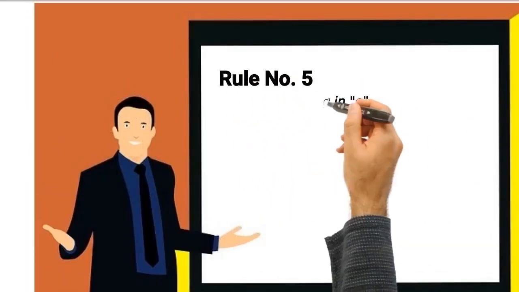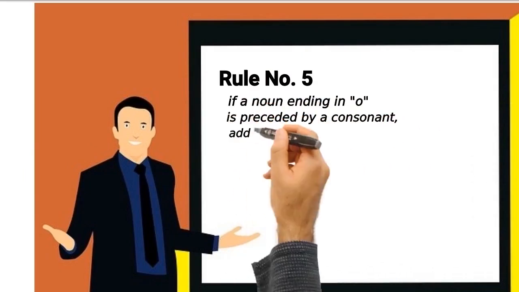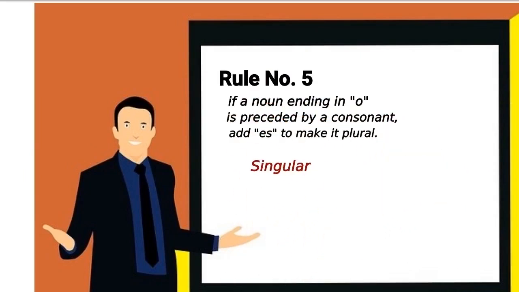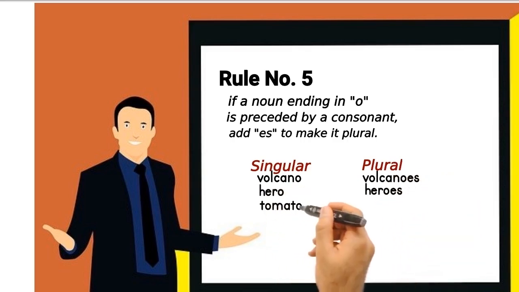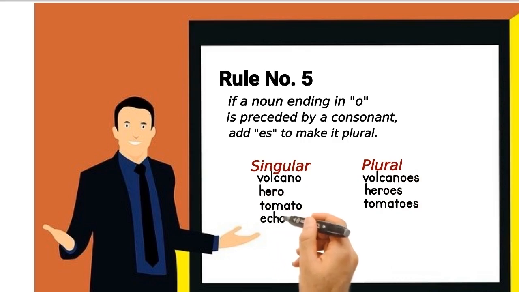Rule number 5. If a noun ending in o is preceded by a consonant, add es to make it plural. For example, volcano, volcanoes, hero, heroes, tomato, tomatoes, echo, echoes.